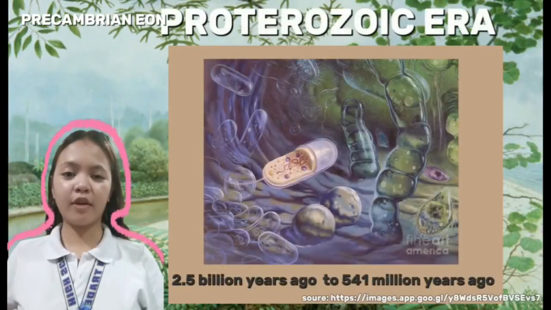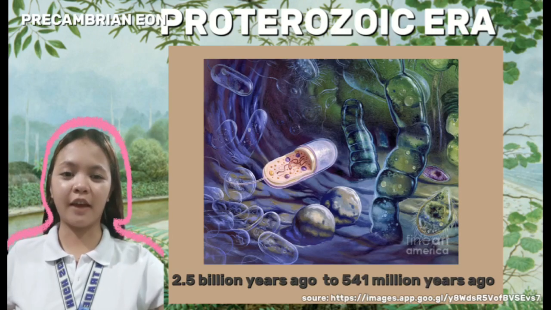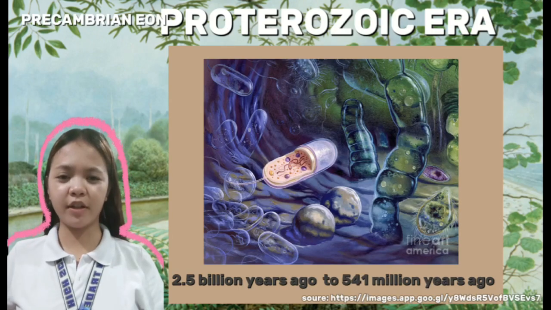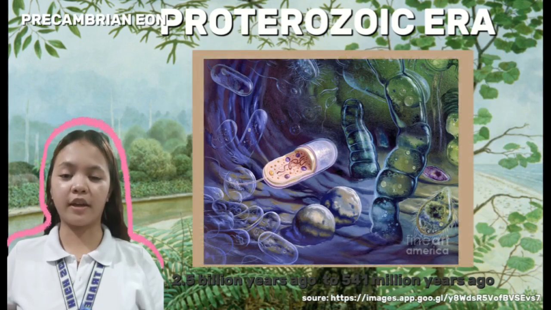The Proterozoic era is a time of transition, spanning from 2.5 billion to 541 million years ago, and marks a dramatic shift in the Earth's history. Eukaryotes emerged and simple multicellular life started to bloom. The most common example is algae. This era sets the stage for the explosion of diversity in the next eon, the Phanerozoic.